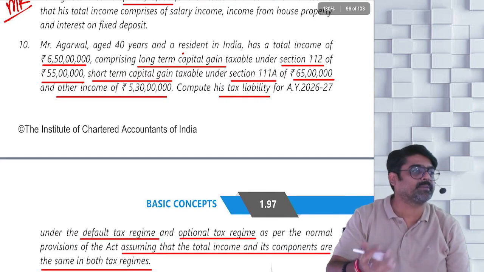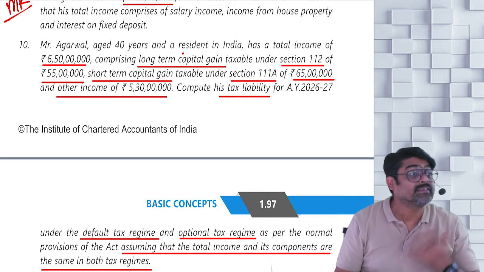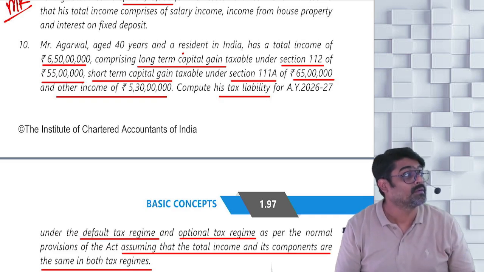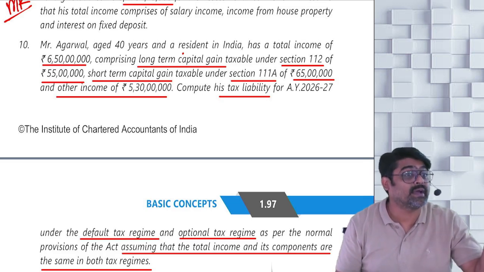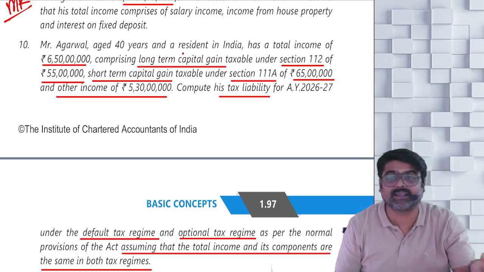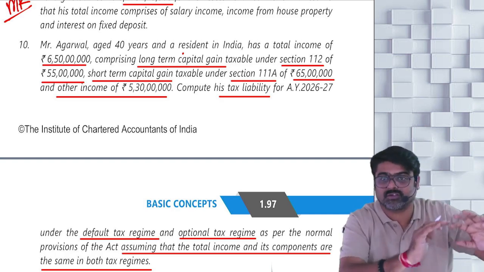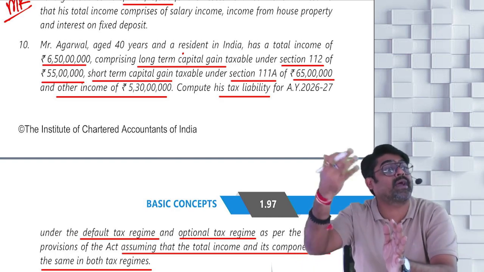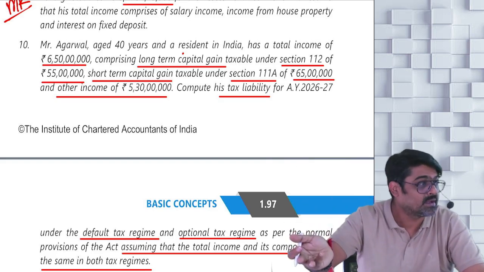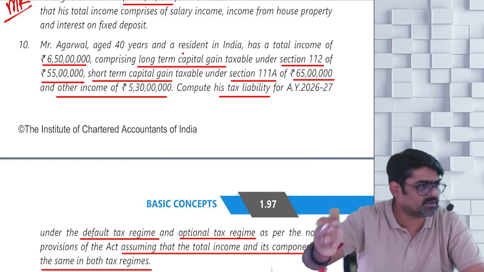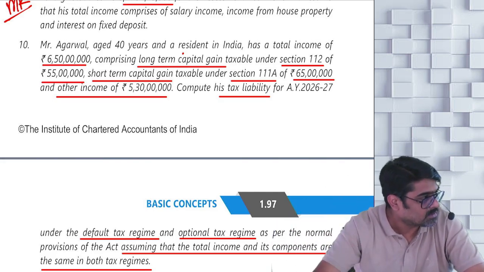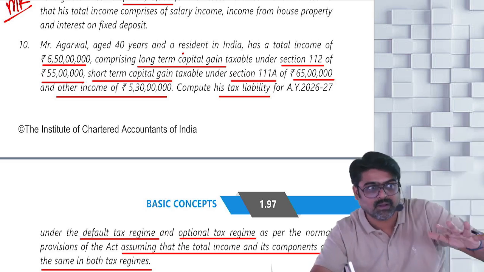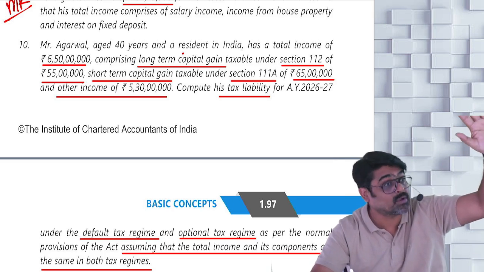Now in this question, what concept have they tested? Surcharge at higher rates will not be applicable on tax calculated on LTCG and STCG. Yes or no? On those taxes you have to apply 15%. And on the balance income, if that balance income is still more than 5 crores, then the surcharge will be 25% or 37% as the case may be. So how are you going to calculate this? I'll do this calculation, and then when you see the table example which I have told you, that will be understood very clearly.